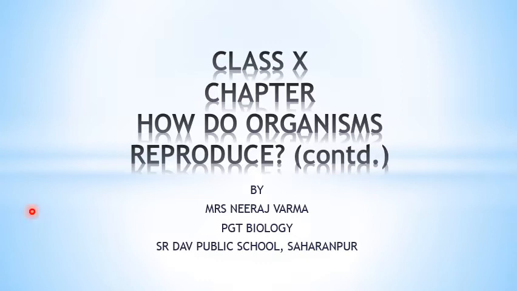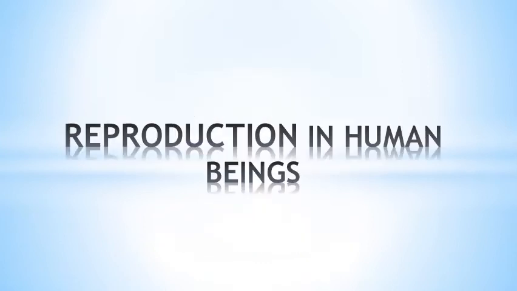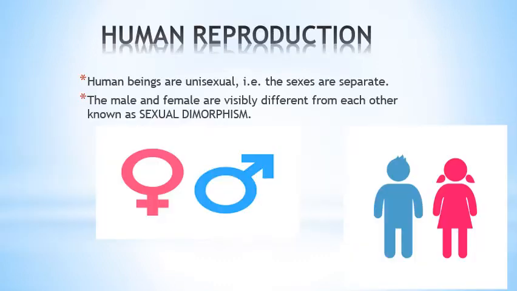In our previous session we finished with plant reproduction, and today we are going to start with reproduction in human beings. Human beings are unisexual, that is, sexes are separate and they can be visibly different, meaning male and female are visibly different from each other, and that phenomenon is known as sexual dimorphism.